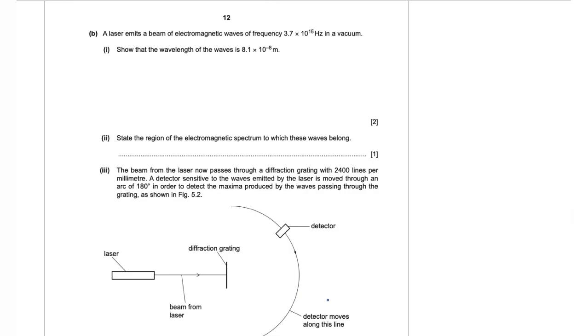Part B, a laser emits a beam of electromagnetic waves of frequency 3.7 into 10 to the power of 15 hertz. That's your frequency in a vacuum. Part 1 showed that the wavelength of the waves is 8.1 into 10 to the power of negative 8 meters.